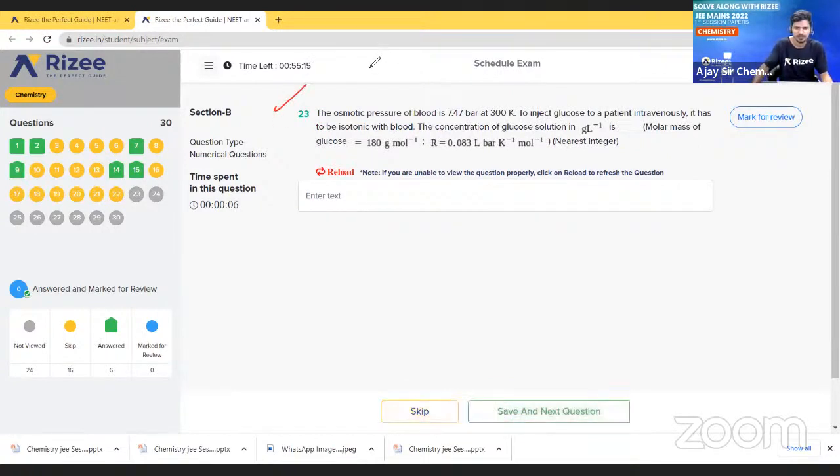Next, the osmotic pressure of the blood is 7.47 bar at 300 kelvins. To inject glucose to a patient intravenously, it has to be isotonic with blood. We have to find the concentration of glucose solution. Molar mass is also given for glucose, and the R value is given. If you know the formula, we can find it directly. Very simple.